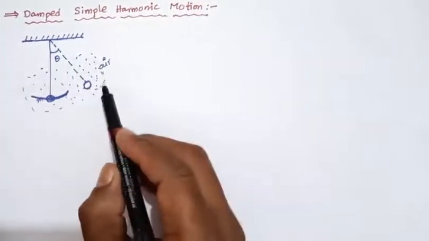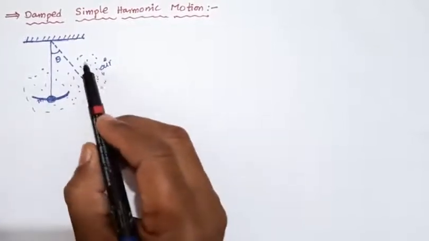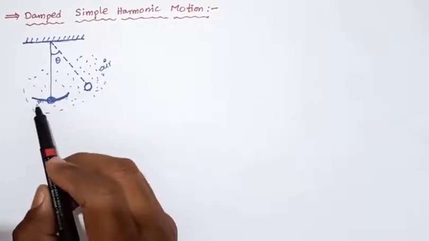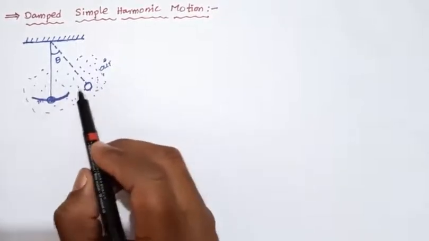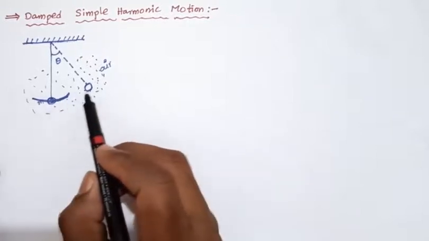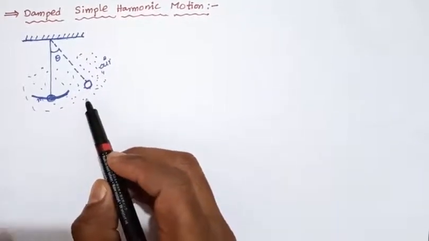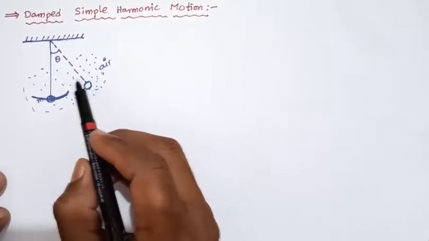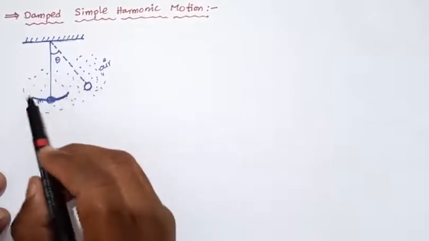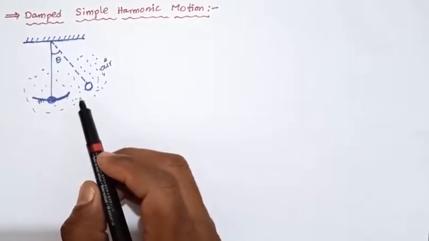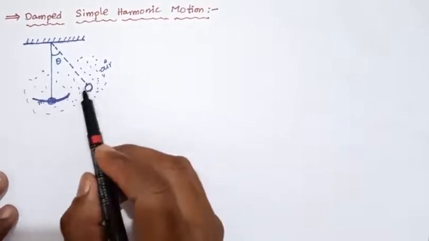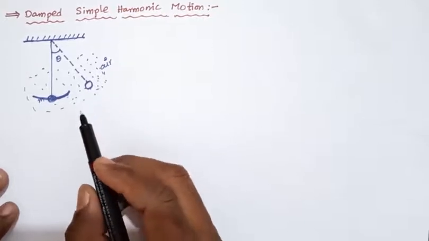This air friction opposes the motion of the simple pendulum, so the displacement decreases. The mechanical energy of the simple pendulum is also gradually dissipated; it gradually decreases.